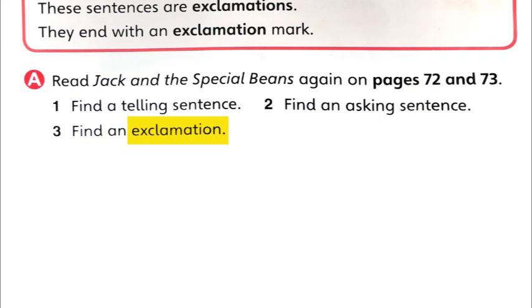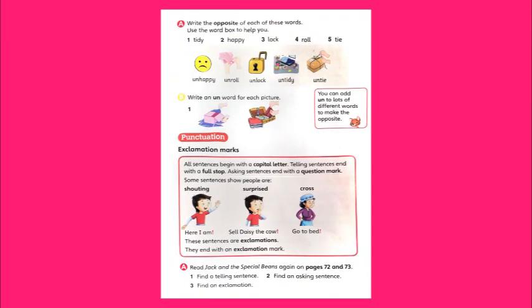Okay, children. So this is the lesson for today. You saw that we learned about opposite words, how we make opposite words. Sometimes you only have to write the word un, the two letters un make a sound un. And then what is the other part that we learned about? Exclamation marks, where we put an exclamation mark when a person is shouting, surprised or cross or angry.